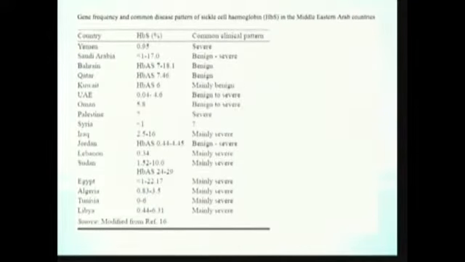It's important to note that in Oman it is 5.8%, which is less than the percentage in our population, and yet most of the case series and reports come from Oman, with only one report from Saudi Arabia. So this tells us that this entity is overlooked and under-recognized in our population.